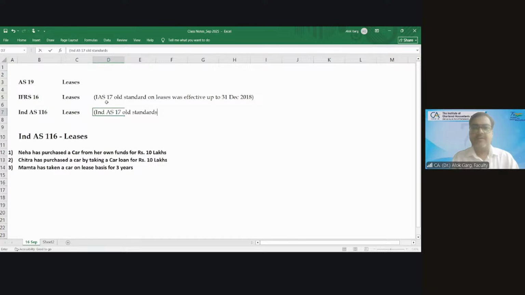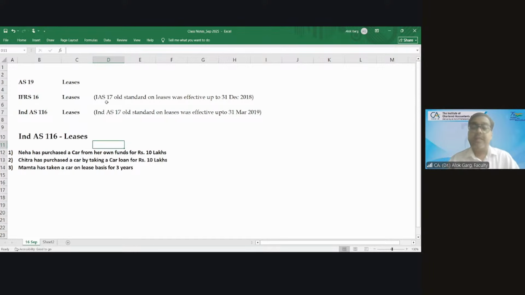The old standard on leases was effective up to 31st March 2019. Why? Because globally they follow the calendar year, we are following the financial year. Now coming to IND AS 116. Before that, let me talk about why the standard on leases was changed globally. Believe me, when the standard on leases was changed, it made a substantial change in lessee accounting.